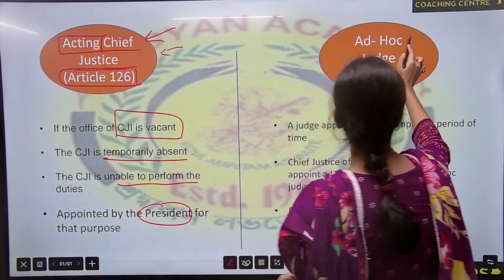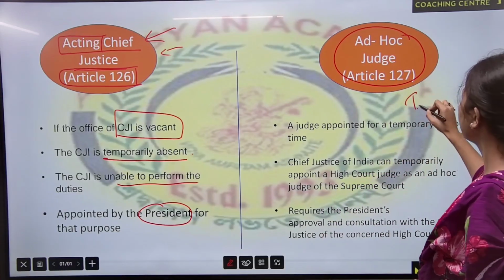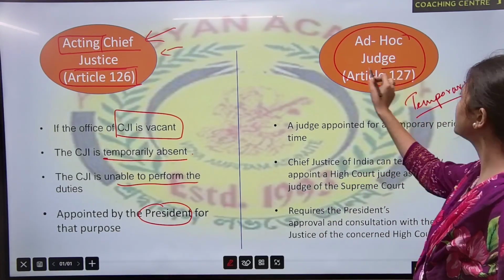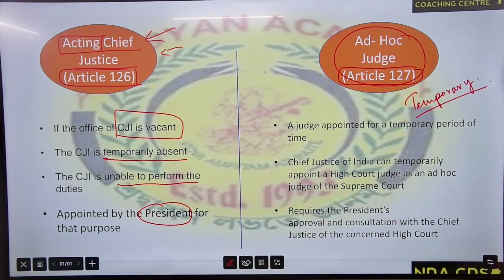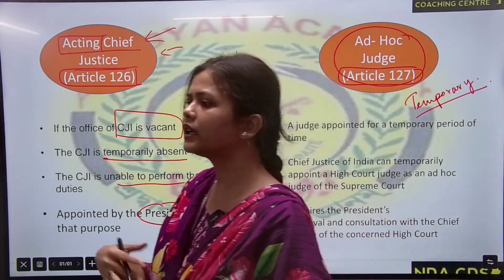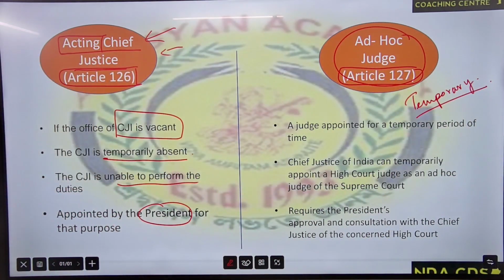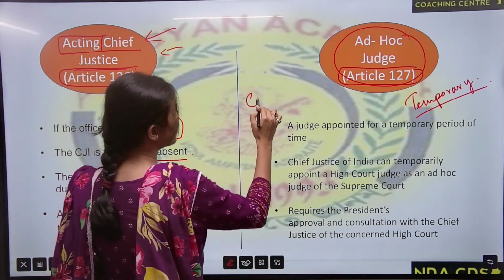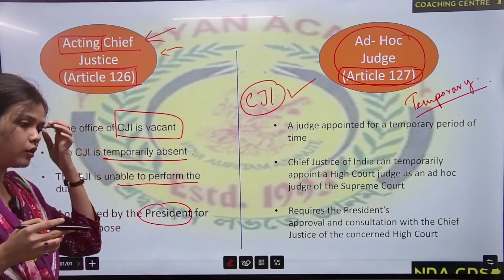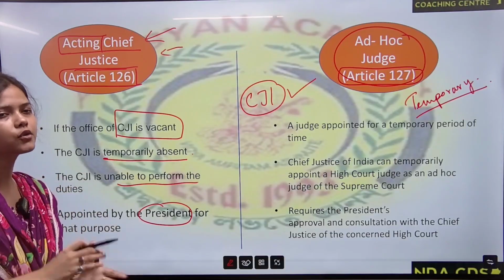Then ad hoc judges. Ad hoc judges means temporary judges, Article 127. When these ad hoc judges are appointed: if the workload of the Supreme Court is very high, then the Chief Justice of India, the CJI, can temporarily appoint some judges to reduce the workload, for the better working of the Supreme Court.